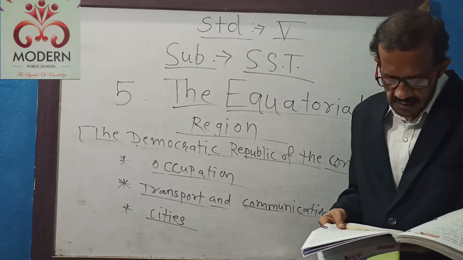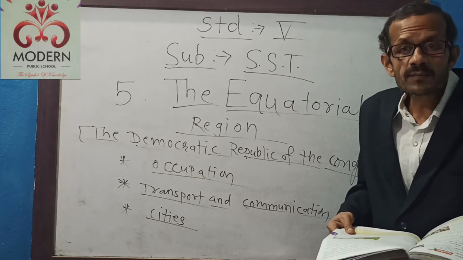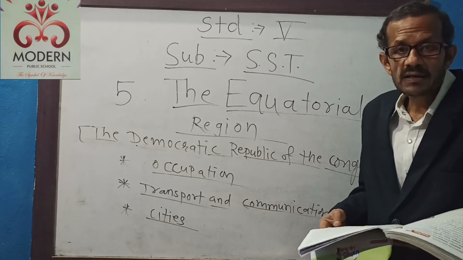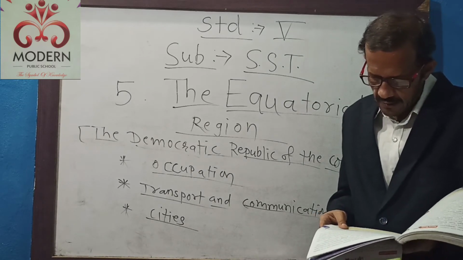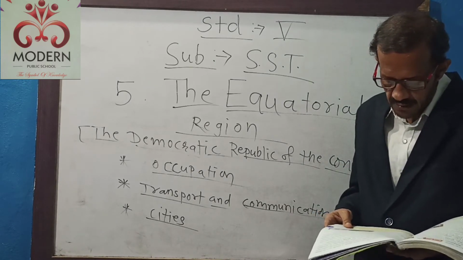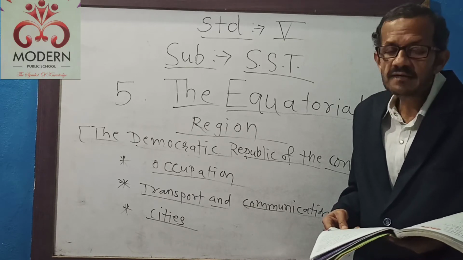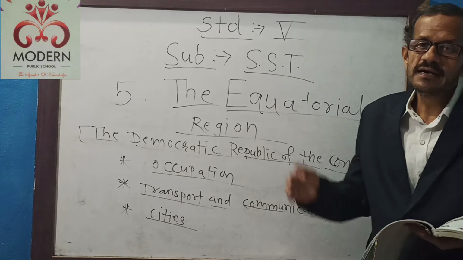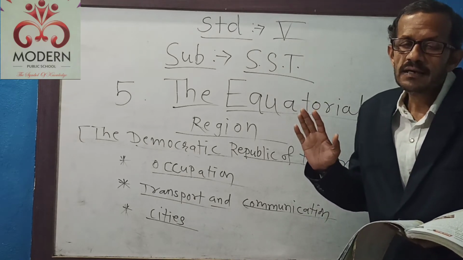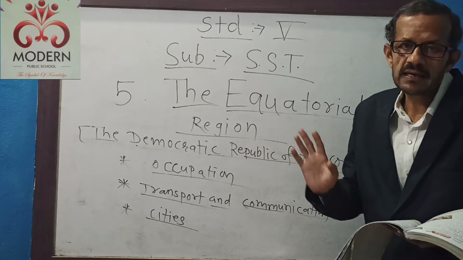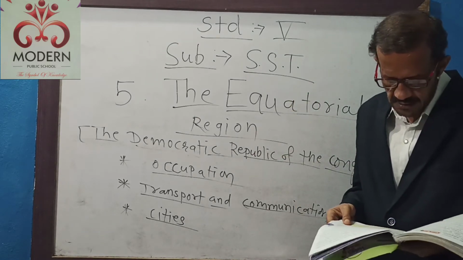The industries are situated deep inside the country, means in the middle of the country or in the forest areas, in the deep of this country. The industries are situated there, which makes it difficult for roads and railways to be built. So it is in the deep area, that's why it is very hard to construct the different types of roads and railways.